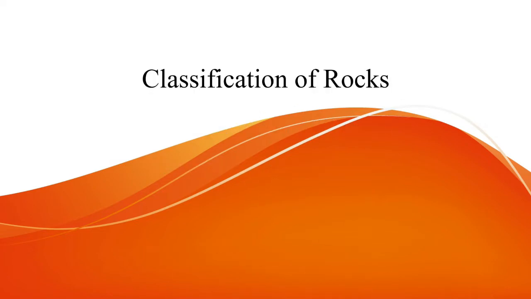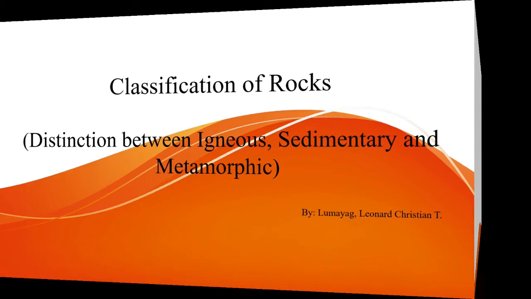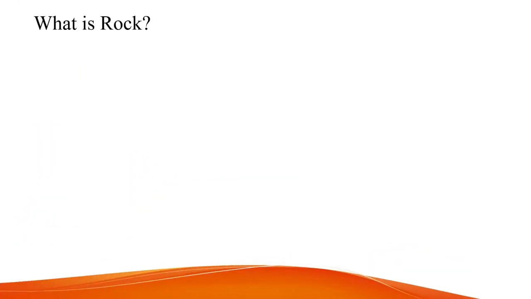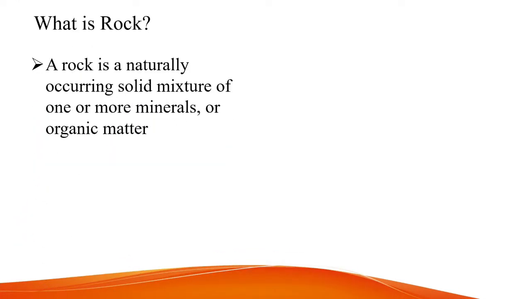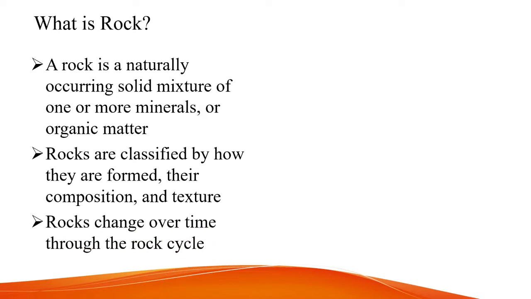My topic today is classifications of rock, distinction between igneous, sedimentary, and metamorphic. What is rock? A rock is a naturally occurring solid mixture of one or more minerals or organic matter. Rocks are classified by how they are formed, their composition, and texture. Rocks change over time through a rock cycle.